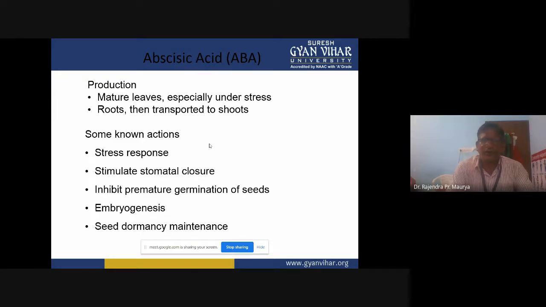So some known actions of abscisic acid are the stress response. Due to the abscisic acid, you will see the stress response in the plants. It stimulates stomatal closure.